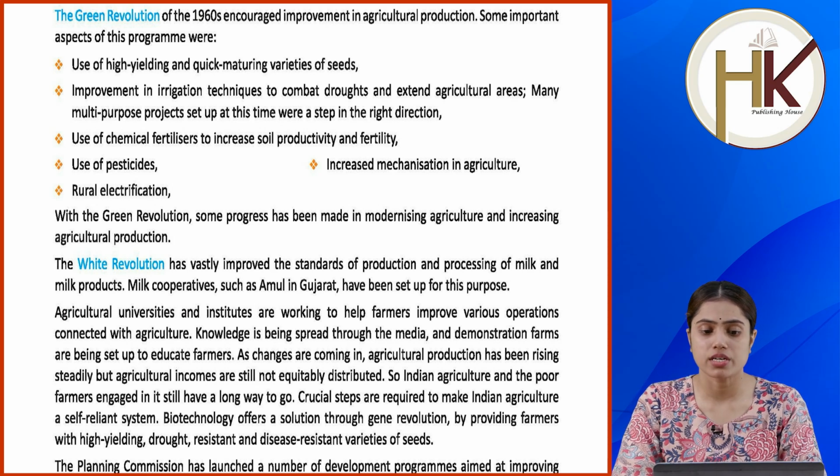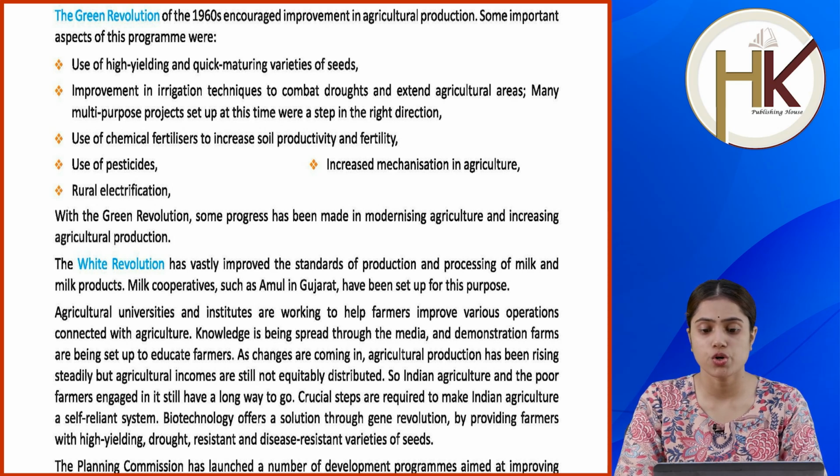The White Revolution has vastly improved the standards of production and processing of milk and milk products. Milk cooperatives such as Amul in Gujarat have been set up for this purpose. Agricultural universities and institutes are working to help farmers improve various operations connected with agriculture. Knowledge is being spread through the media and demonstration farms are being set up to educate farmers. As changes are coming in agriculture, production has been rising steadily, but agricultural incomes are still not equitably distributed. So Indian agriculture and the poor farmers engaged in it still have a long way to go.